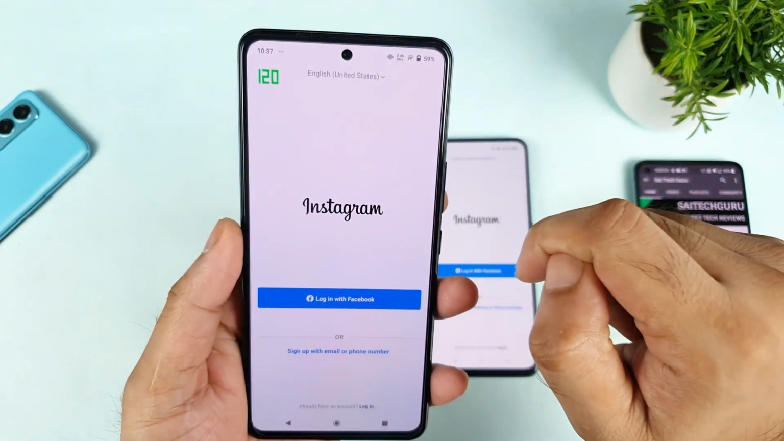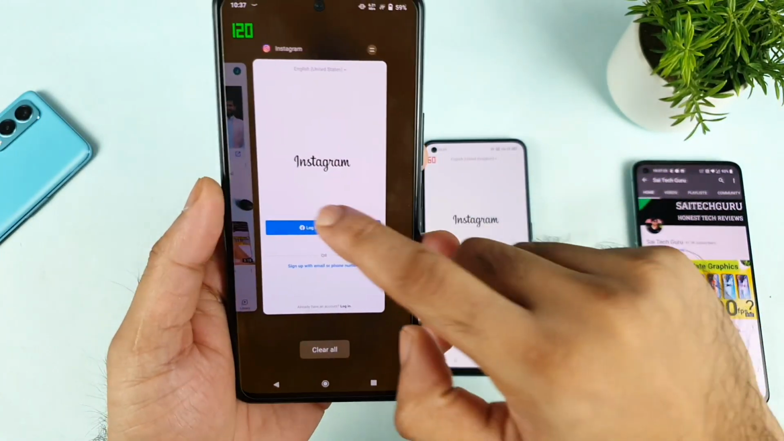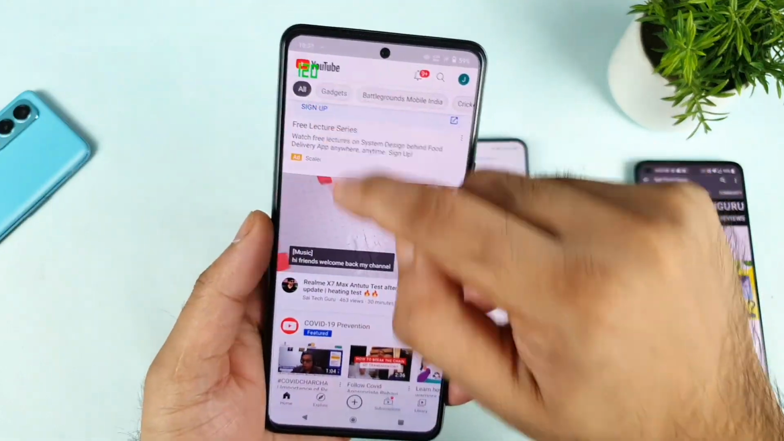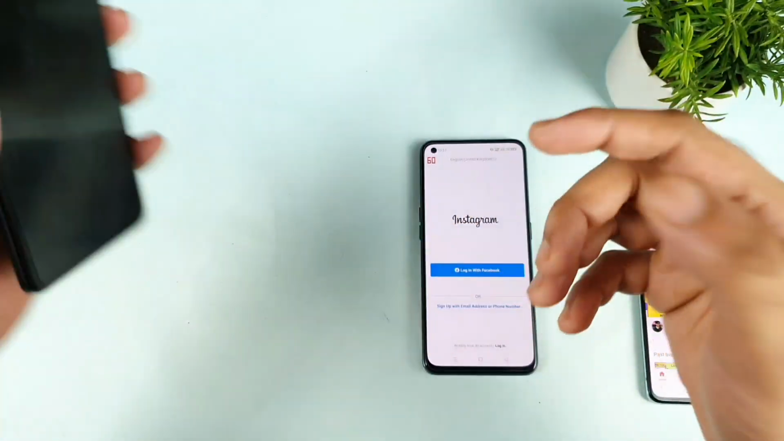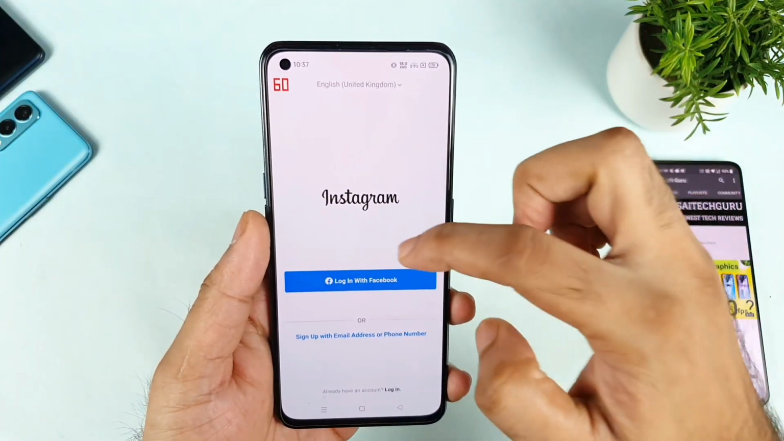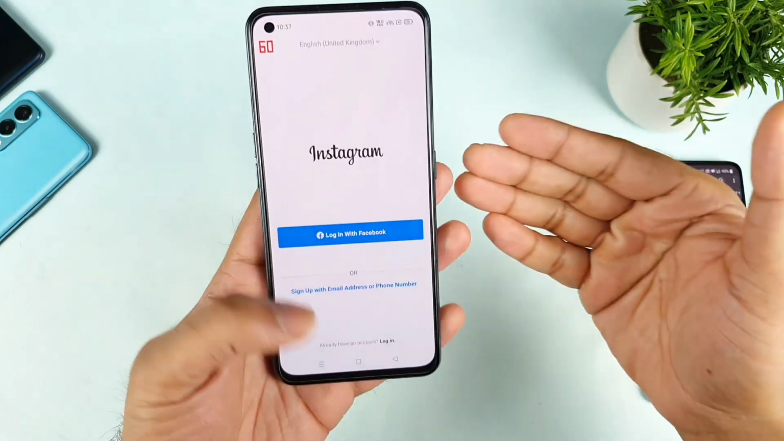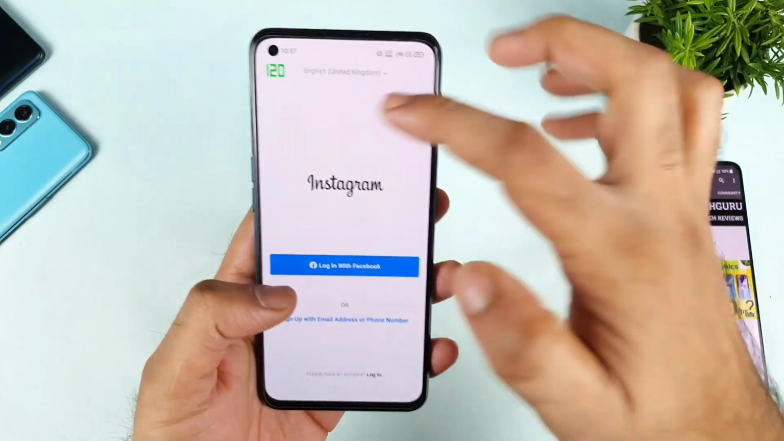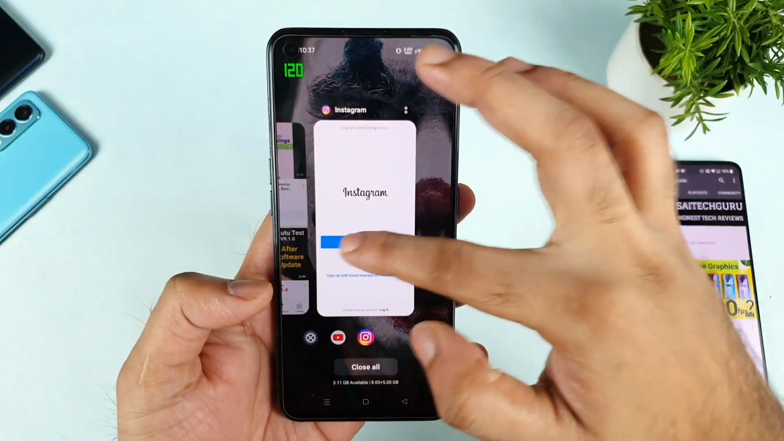This is the iQOO 7 device. The iQOO 7 has a 120Hz refresh rate, and this is Instagram, and this is YouTube, and YouTube is also working with the 120Hz refresh rate, as you can see here clearly. I'm just trying to show you the demonstration by comparing what is happening. I'm not saying it's a problem, but it's still not optimized. It's not optimized right now to support 120Hz on the Realme X7 Max.